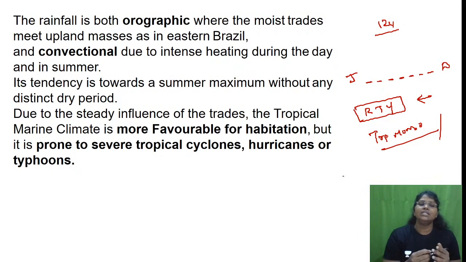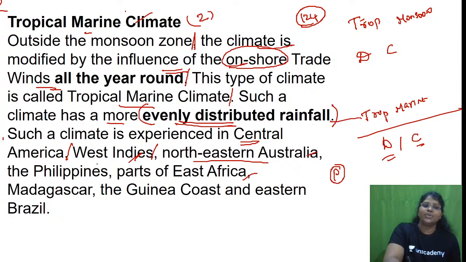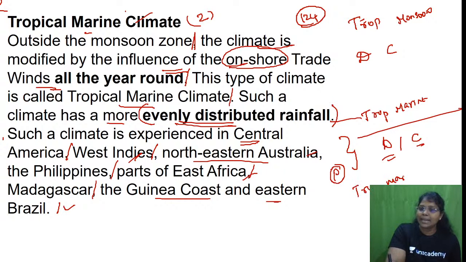Can I proceed? What is the first point? Such a climate is experienced in places under the quote. Which are the places which experience tropical marine climate? Central America, West Indies, Northeastern Australia, the Philippines, parts of East Africa, Madagascar, Guinea Coast and Eastern Brazil.